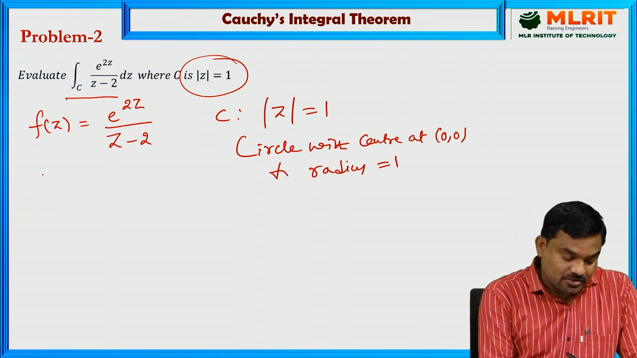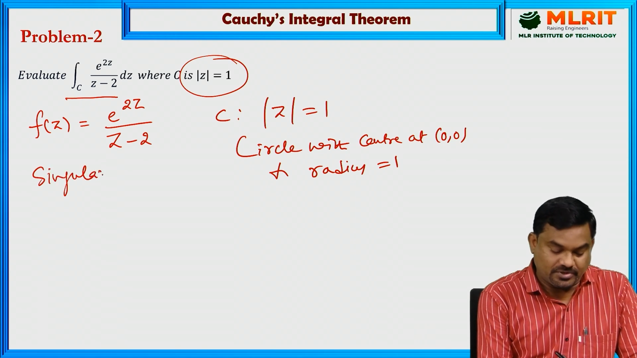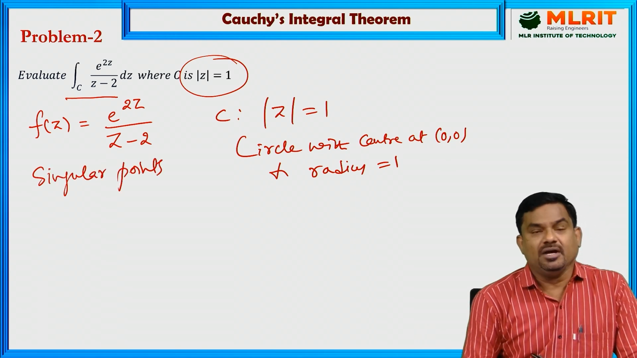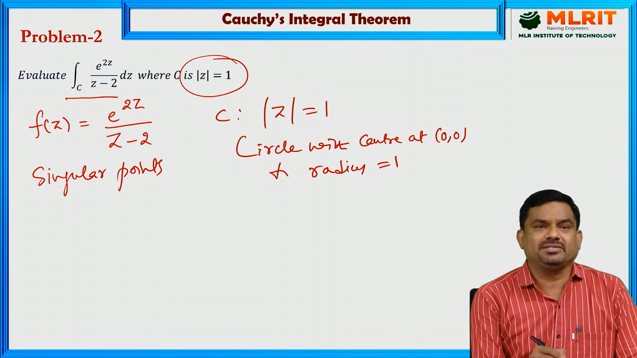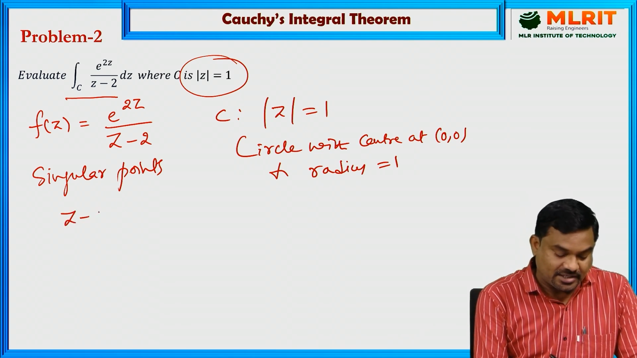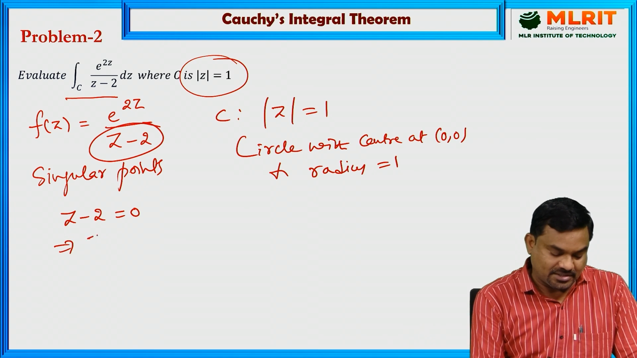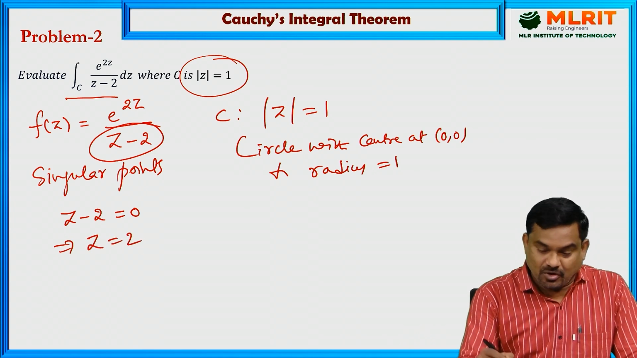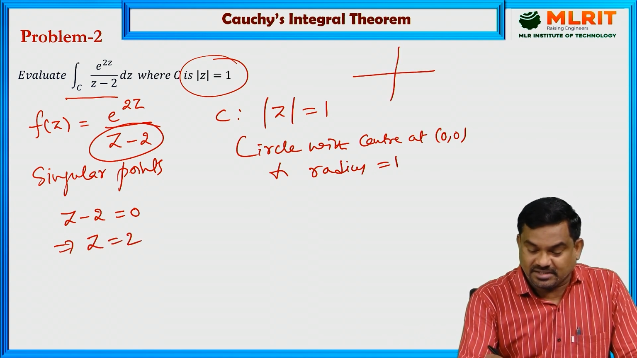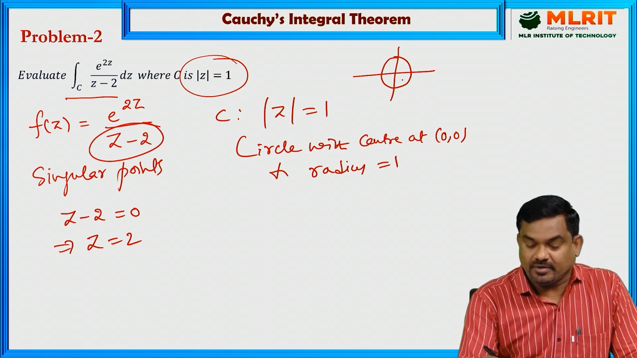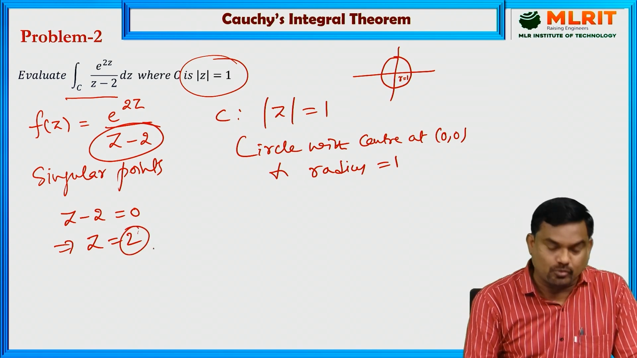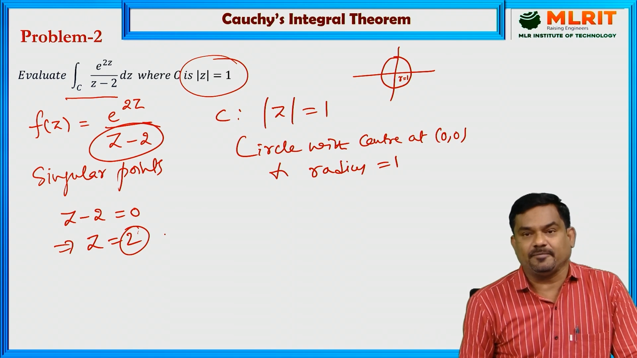And here, how can we find or identify the singular points? By equating the denominator to 0. So z minus 2 equal to 0, that implies z equal to 2. So the given C is a unit circle with radius r equal to 1. But here the point z equal to 2 lies outside this circle.